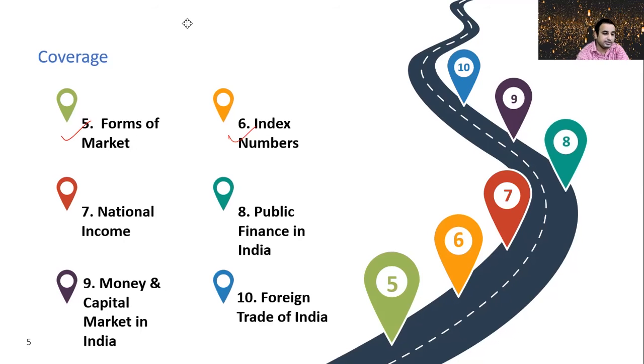In chapter number 7, the concept of national income is discussed. Chapter number 8 deals with public finance in India, where important concepts related to public finance are discussed. In chapter number 9, money and capital market in India are covered. So different concepts related to money market, reforms in money market, structure of money market, structure of capital market, reforms in capital market. These concepts are covered in chapter number 9. And India's foreign trade is covered in the last chapter, that is chapter number 10.